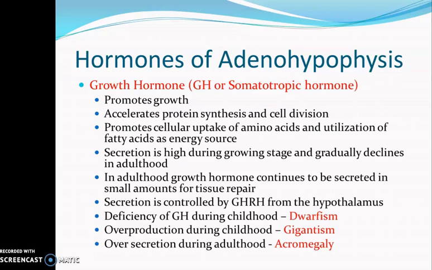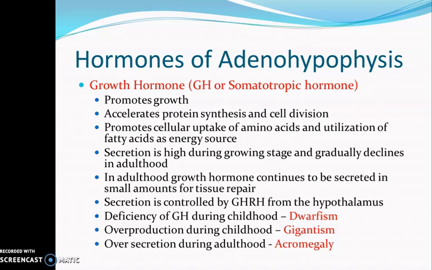And the secretion of growth hormone, you know that growth is very high during the childhood stage, and correspondingly the secretion of growth hormone is also high during the growing stage, and gradually it declines in the adulthood. But in adulthood, growth hormone continues to be secreted in small amounts because there can be injury, and for tissue repair the new cells are to be produced by cell division. So this requires growth. So some amount of growth hormone continues to be produced even during adulthood, and this is for tissue repair.